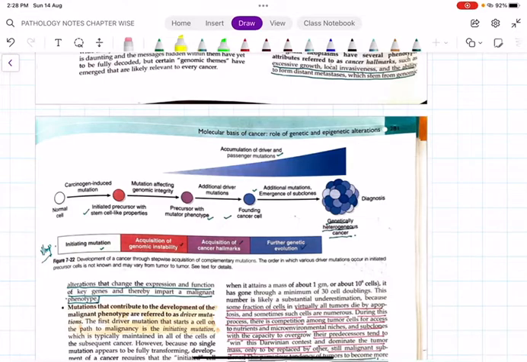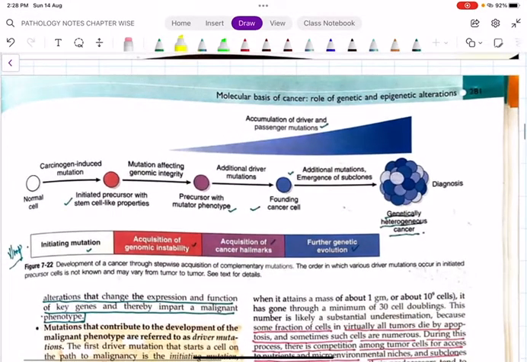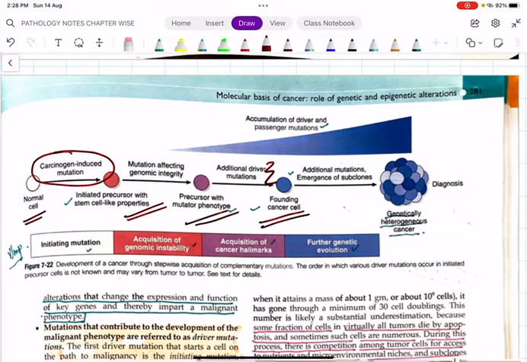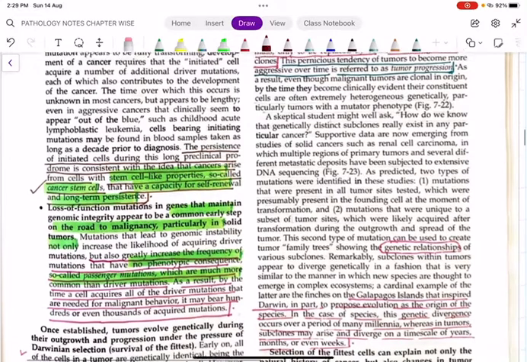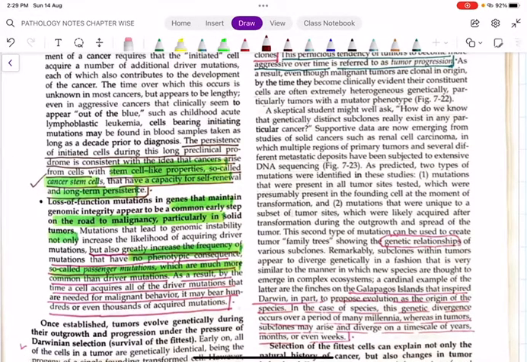This is how some mutations are responsible for cancer. There will be a normal cell which will be exposed to some carcinogens. Carcinogens are substances that promote proto-oncogene activation and inhibit tumor suppressor genes. So it will produce some genomic instability, and this mutation will further accumulate. That is what we call driver mutation, and the cancer cell will further develop into a heterogeneous cancer.